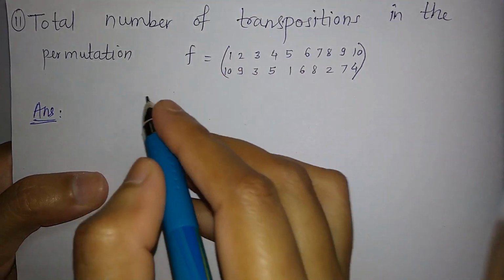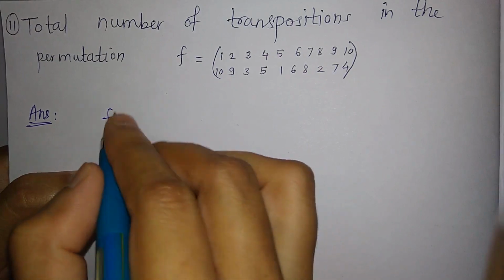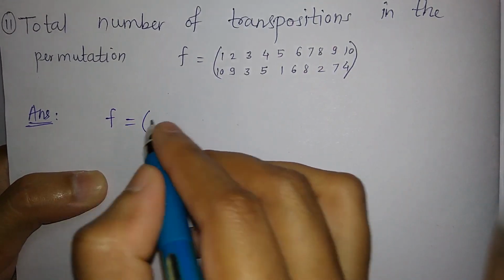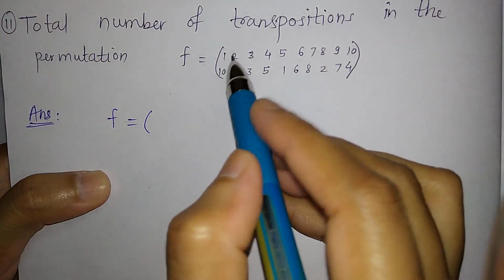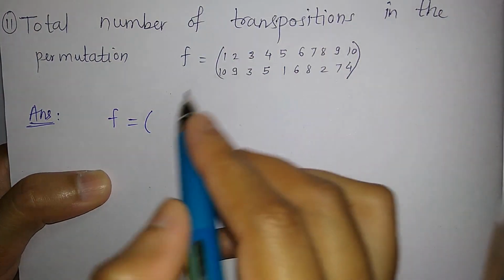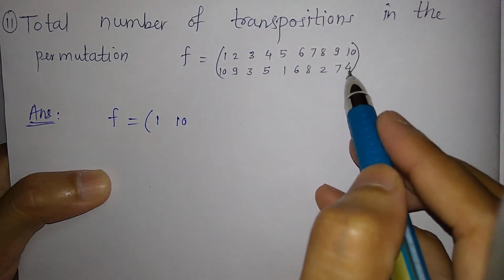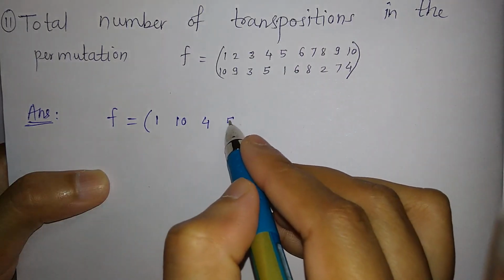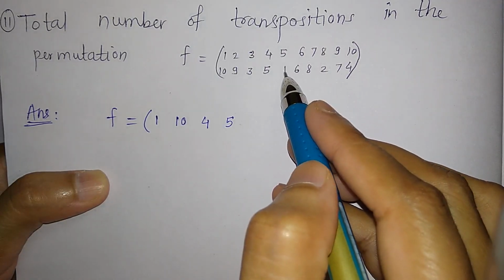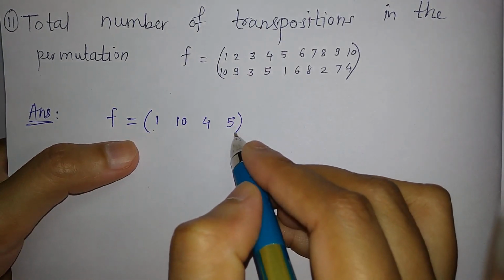first you write f in cycle notation. So f is equal to, so start with 1. So 1 goes to 10, then 10 goes to 4, then 4 goes to 5, 5 goes to 1, but this 1 is here, so complete this cycle.